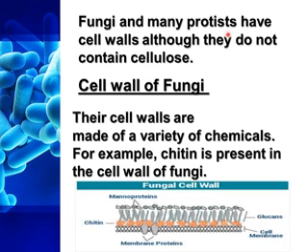Now fungi and many protists have cell walls, although they do not contain cellulose. In plants the cell wall is made up of cellulose, but fungi and most protists also have a cell wall with a different chemical composition. The cell walls of fungi are made of a variety of chemicals. For example, chitin is present in the cell wall of fungi. So the chemical present in the cell wall of fungi is chitin.